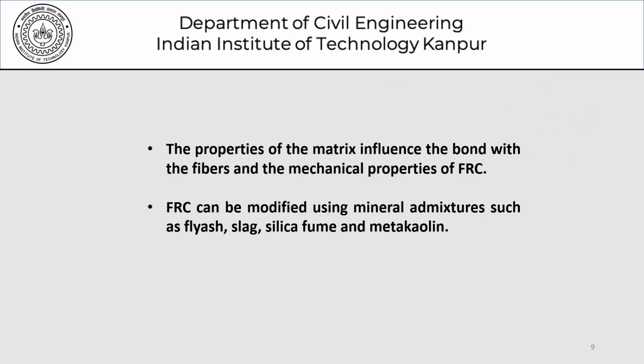The properties of the matrix influence the bond with the fibers and the mechanical properties of the fiber reinforced concrete, and fiber reinforced concrete can be modified using mineral admixtures such as fly ash, slag, silica fume, and metakaolin. So this modification here is for the modification of the matrix properties. So of course, if we change the matrix properties, the properties of the fiber reinforced concrete, which is the composite, will obviously change.